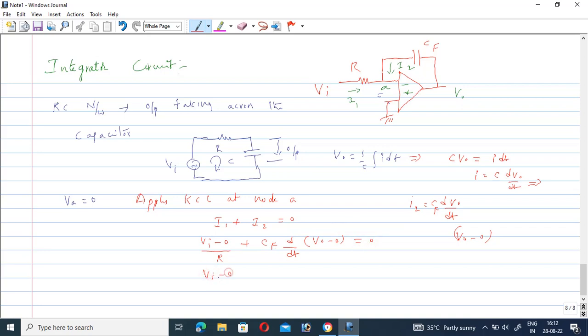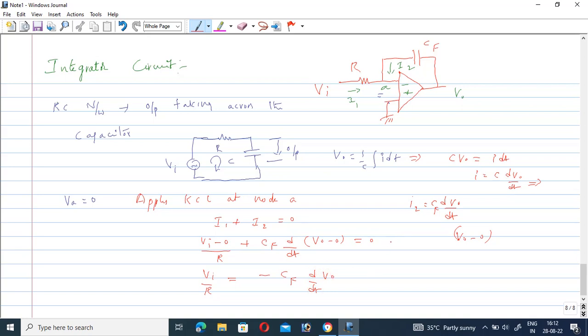Now from this equation, Vi minus 0, we can directly write Vi by R is equal to minus CF into d by dt of V naught.